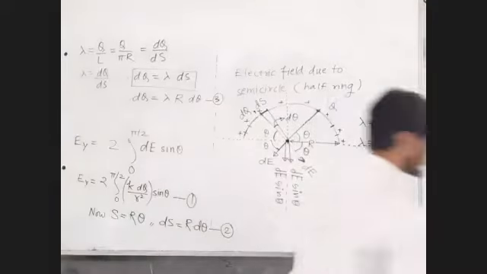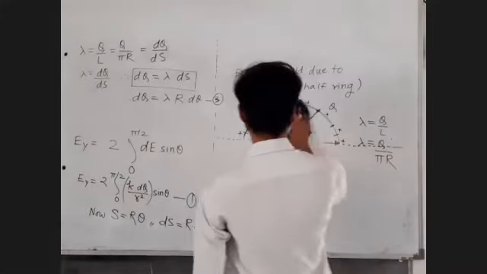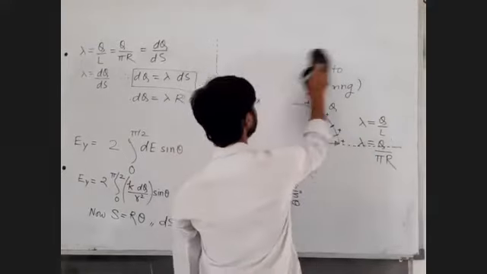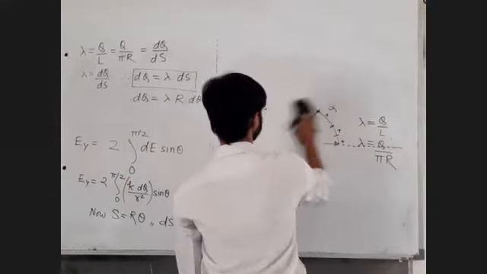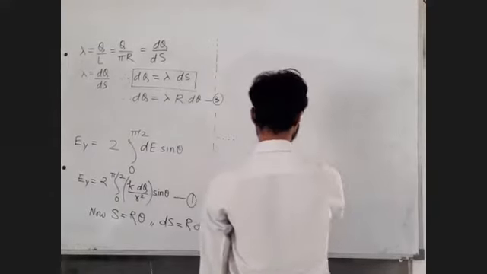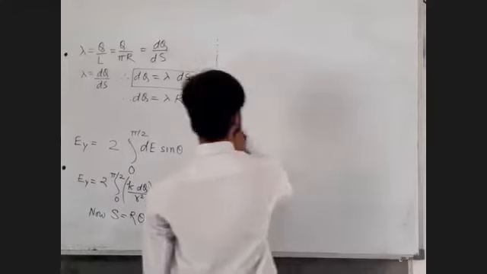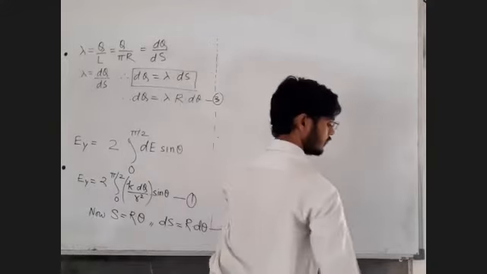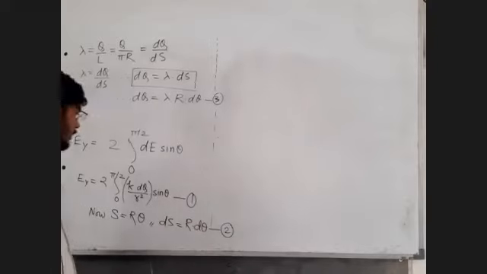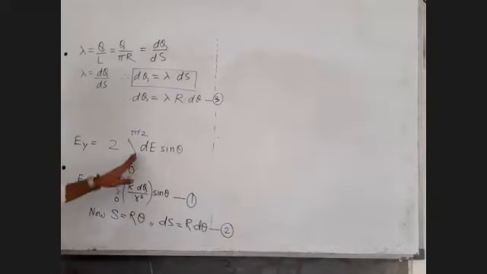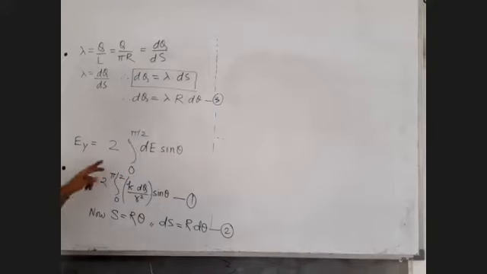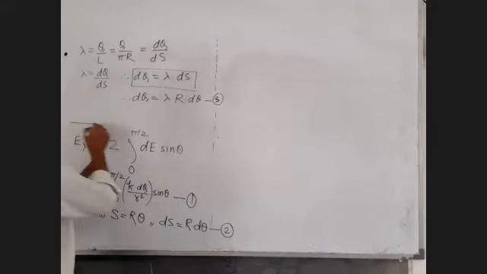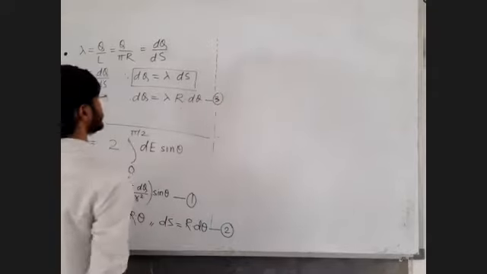Next, we'll do this derivation slowly so that we can understand the concept: how the dE cos theta components get cancelled and the dE sin theta components get added. Now the further steps I will be doing here.